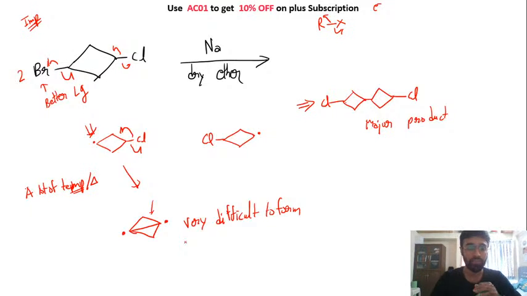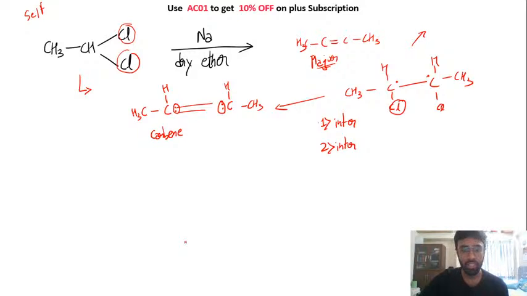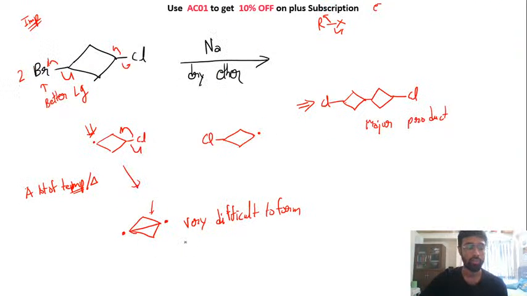So right now guys, what we did is we tried to understand the Wood's reaction in different reactions. We first understood the basic concept behind the Wood's reaction, and after that we saw a lot of different reactions where we are using the concept of Wood's reaction. With these examples we understood that you can have different products. So these three examples were very important.